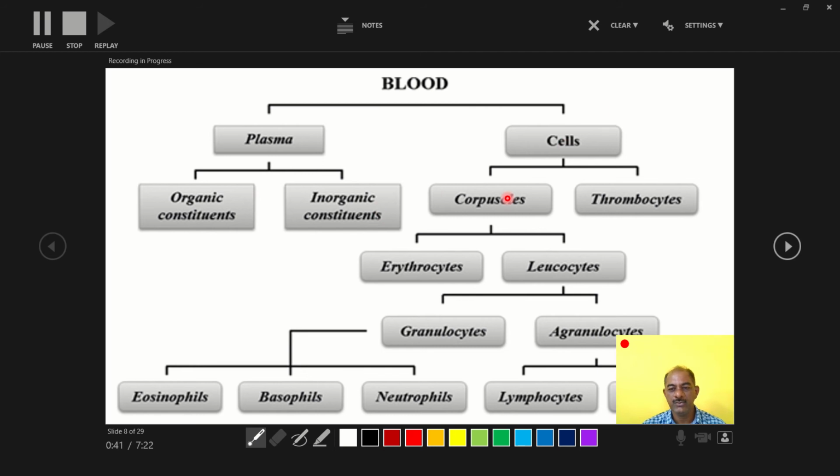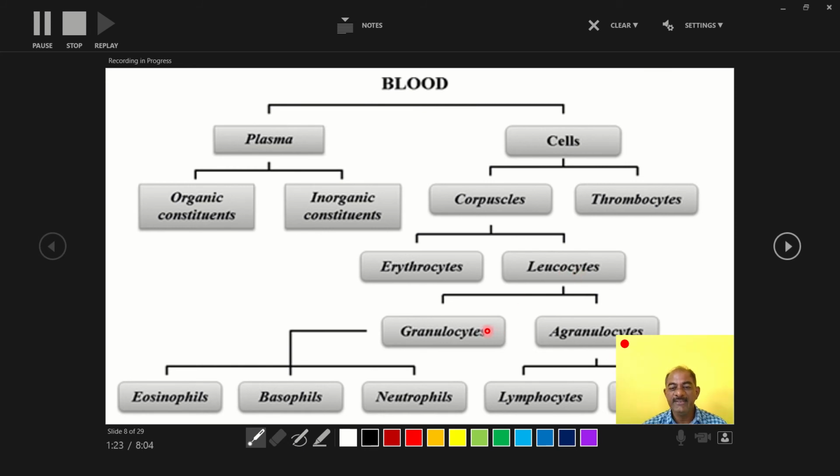Blood cells are divided into two major parts: the corpuscles and the thrombocytes. Corpuscles are divided into two major parts. In some books the corpuscles are divided into three parts, with thrombocytes also included in blood cells. Erythrocytes and leukocytes. Erythros means red, cyte means cell; it is also called the red blood cell. Leukos means colorless, cyte means cell; it is also called WBC or white blood cell.